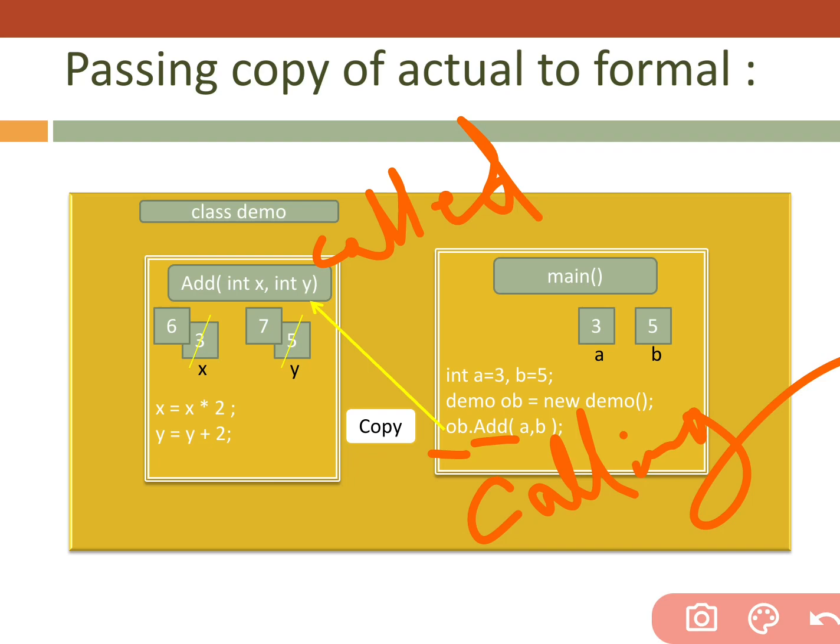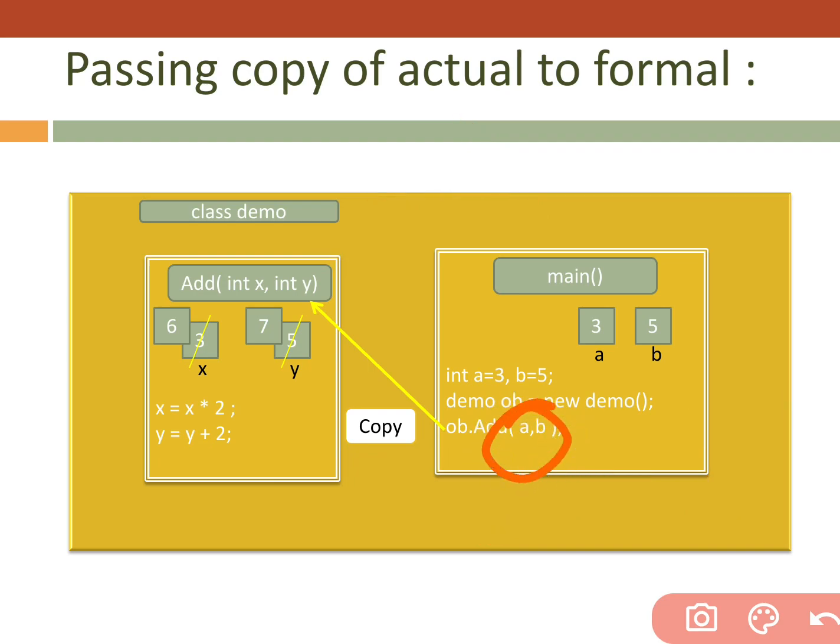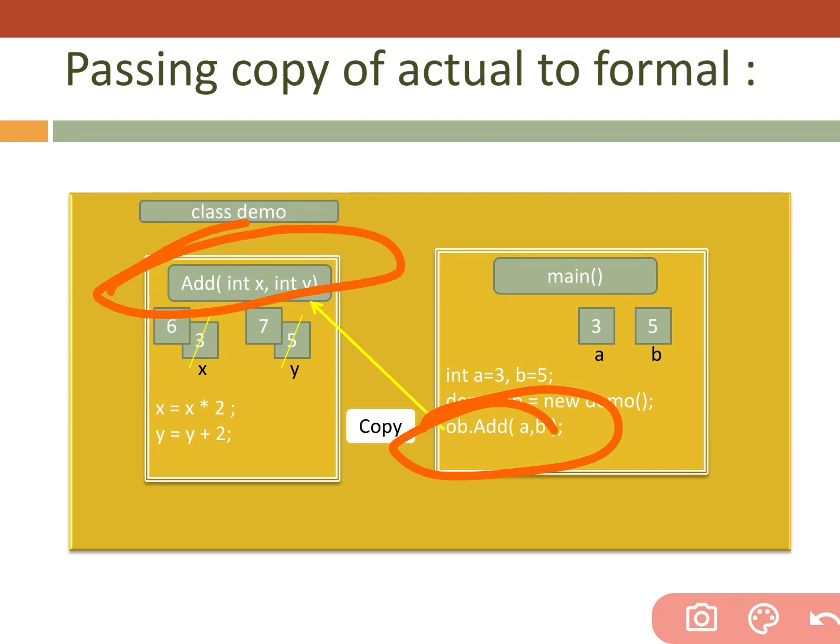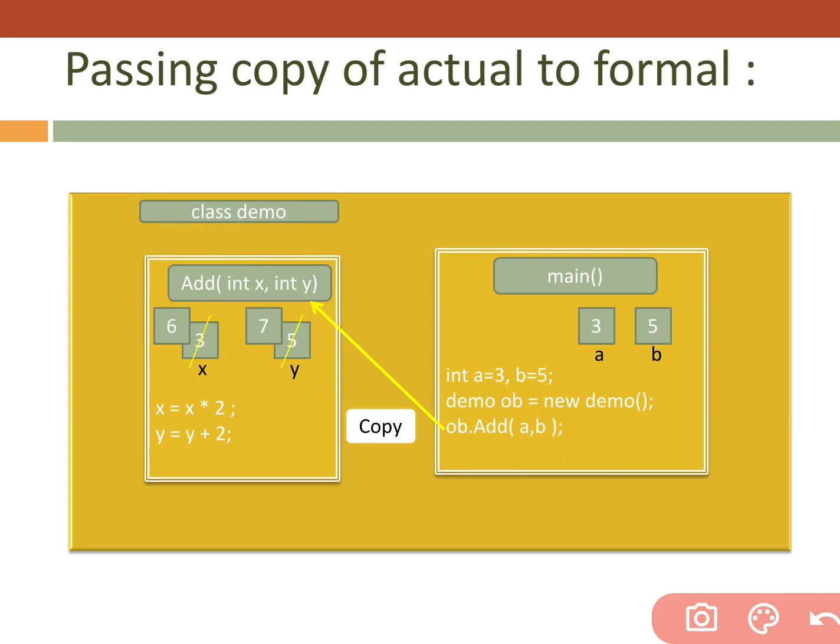Now I'm going to pass some values, a and b. These are actual parameters and these are formal parameters, because these variables receive the values of a and b. These are actual, these are formal. This one is the function signature, this one is the function prototype. We are sending values from a to x and b to y.